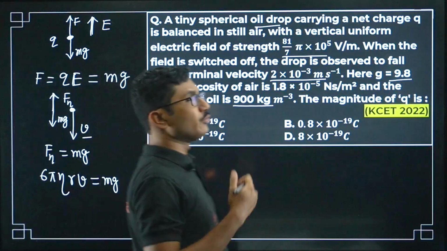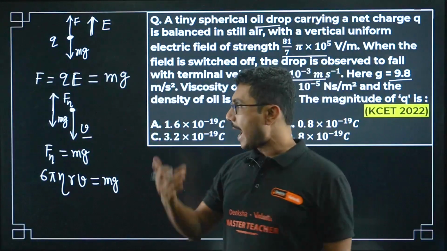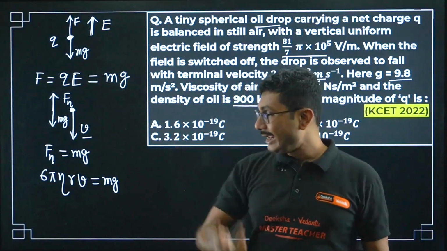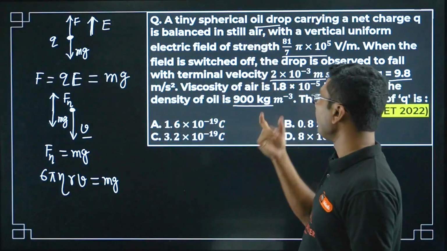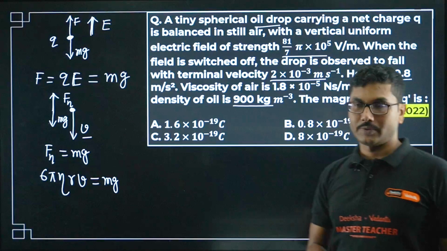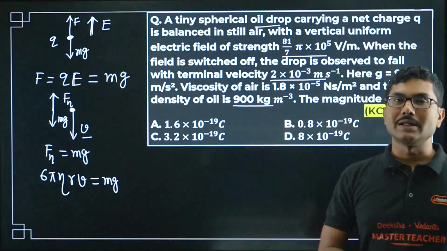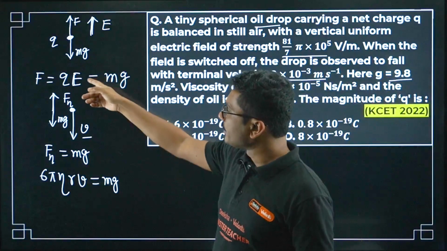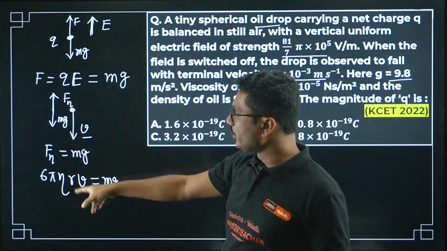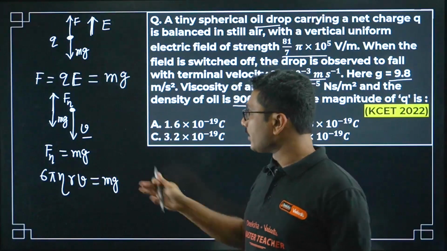This question would have been easier, a KCET level question, if they had provided the radius of the oil drop instead of the density. This density is actually making the question difficult, nothing else. If the radius is given, you simply compare QE and 6 pi eta r v and solve it.